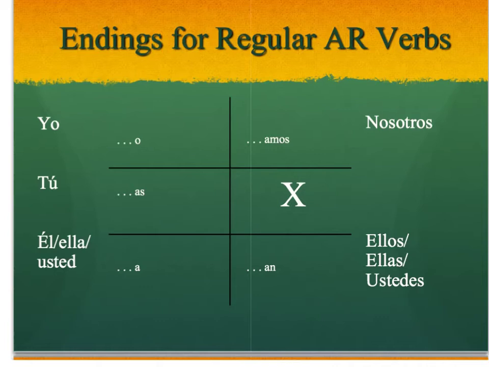You'll remember from conjugating the verb ser and other verbs that we've learned so far that we have our subject pronouns, yo, tú, él, ella, usted, nosotros, ellos, ellas, ustedes, and these specific endings go with those subject pronouns. And it will help you to memorize o, as, a, amos, an.